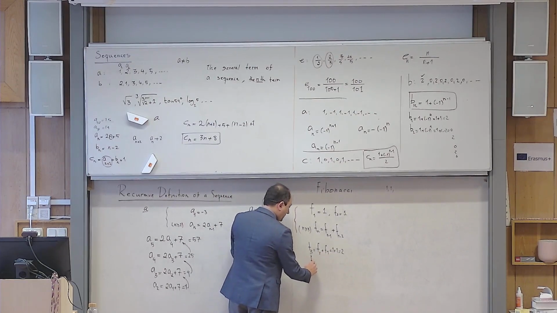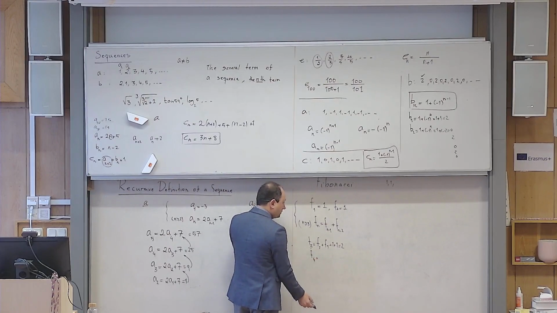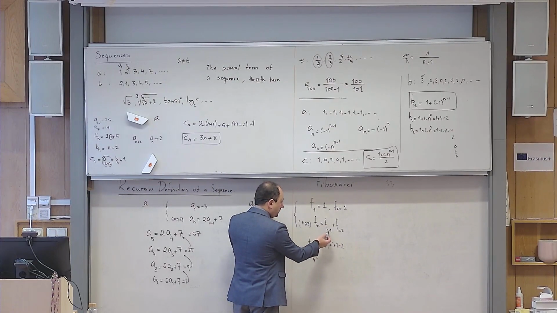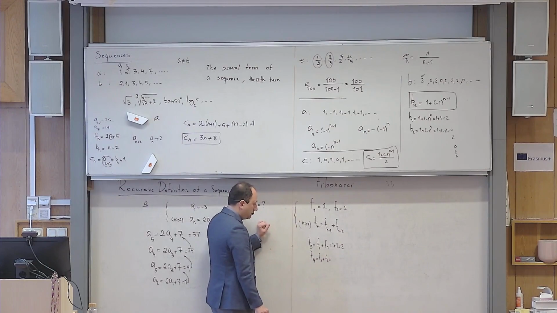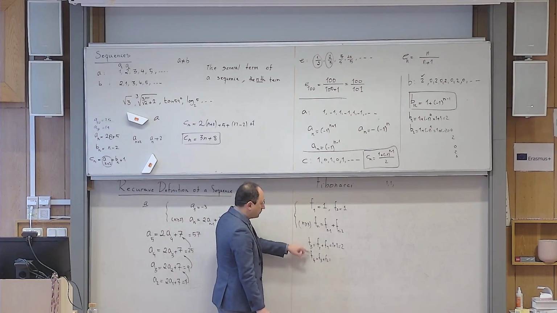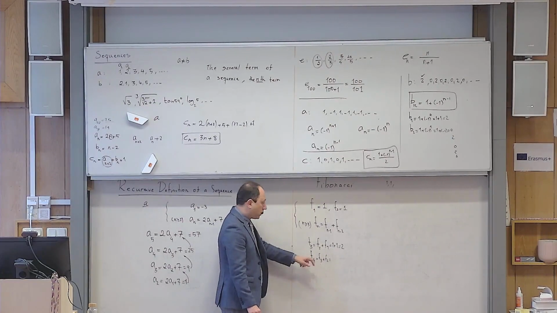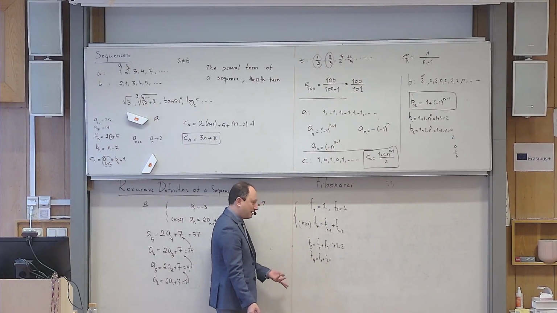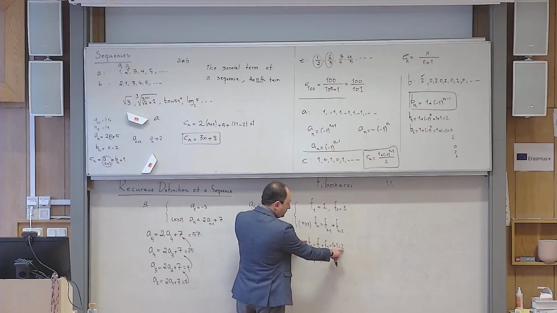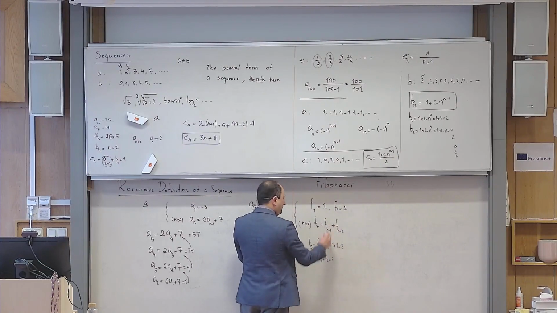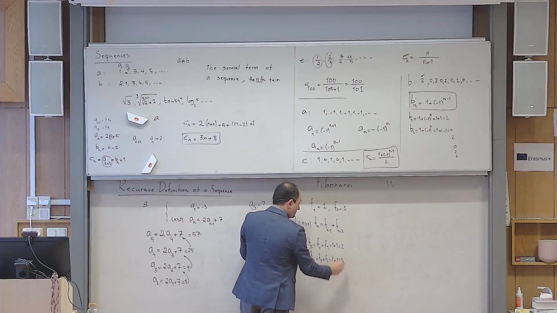If I ask you to calculate f4, the only thing you can do is write this formula for n equals 4. So this becomes f3 plus f2. Can I calculate f4 now? Could I calculate f4 directly? No, because in calculating f4, I need f sub 3, so I have to do it step by step. That's the bad thing. F3 I just calculated to be 2, and f2 is already given as 1, so when I add them it becomes 3.